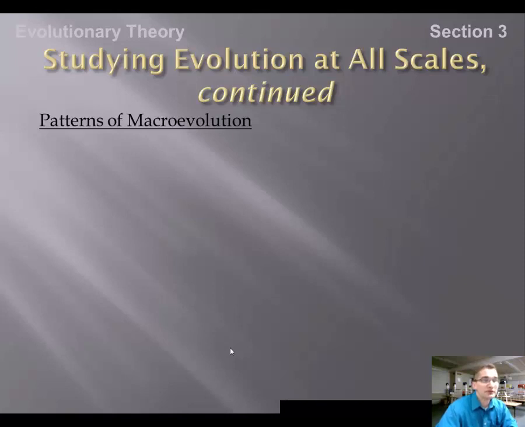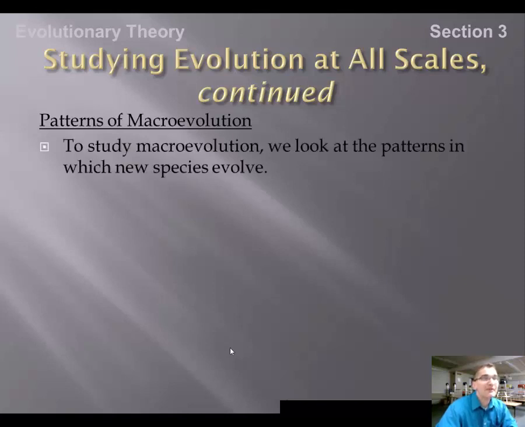Patterns of macroevolution. To study macroevolution, we look at the patterns in which new species evolve. And this is extremely controversial because even though we can see microevolution at work, macroevolution we cannot see. And we cannot measure macroevolution. We can predict it, we can guess at it, but we cannot see organisms evolve. It has not ever happened, and it probably will never happen.